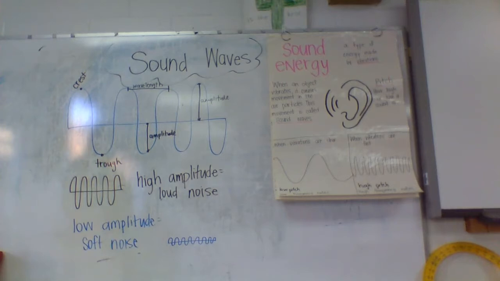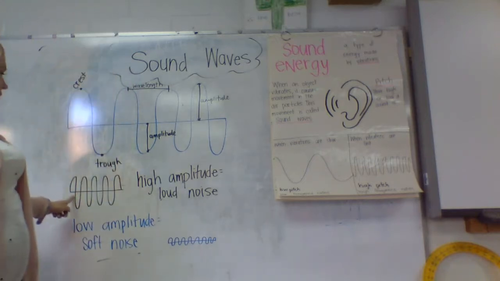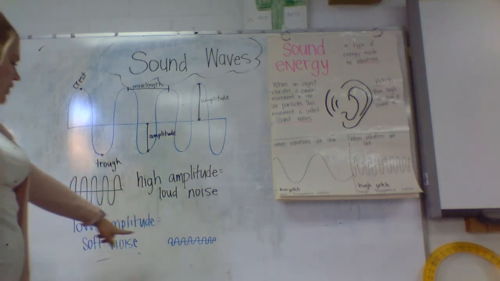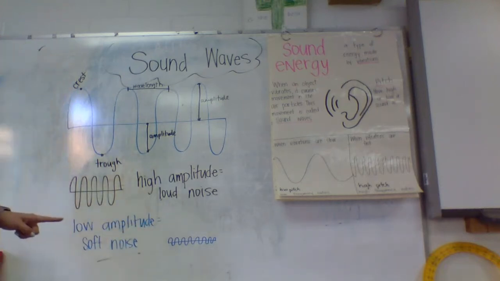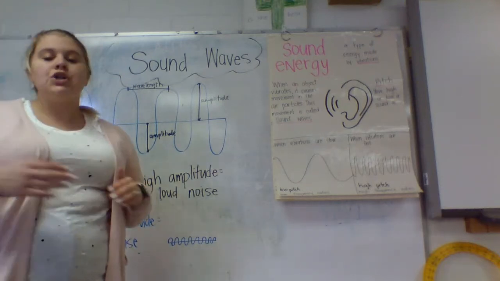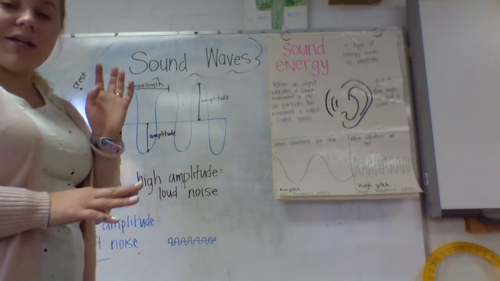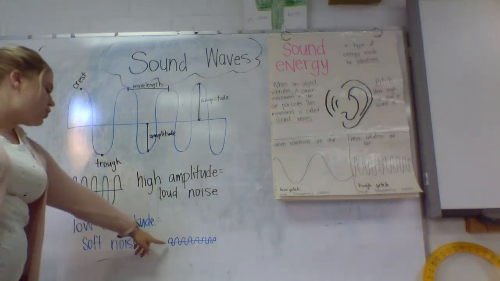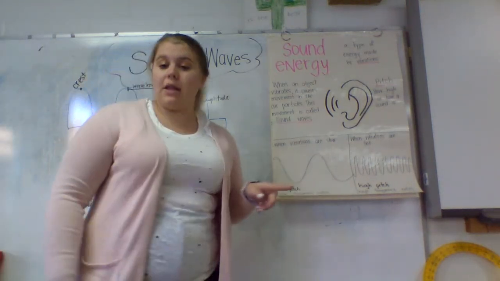Now when we come over here to amplitude, the higher our amplitude gets, when we go really high and really low, that's when we get really loud noises. But when we have really low amplitudes, you can see how short our amplitudes are down here on this wave. We have super soft noises. So, high amplitude, loud noise. High pitch is a really short wavelength, and those vibrations are fast. Low amplitude, we get a really soft noise. And when we have low pitch, we have really long wavelengths.